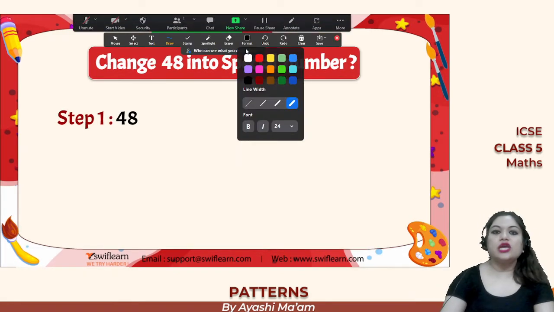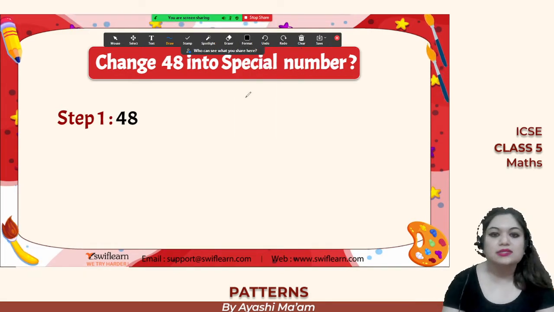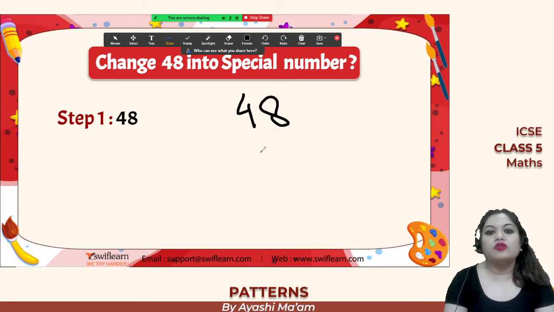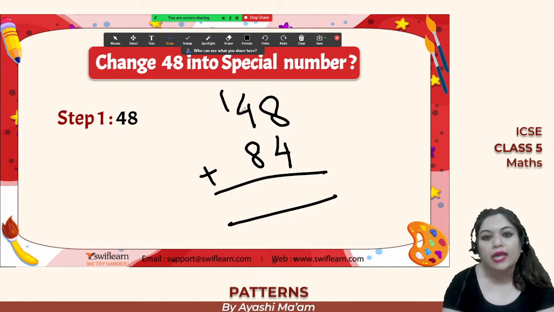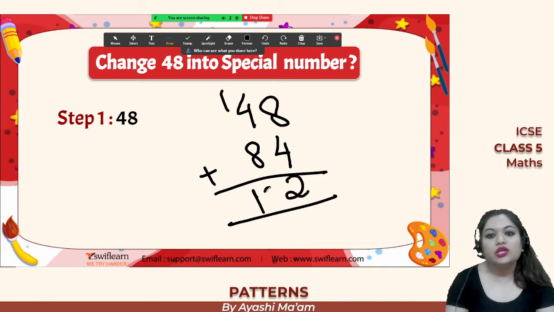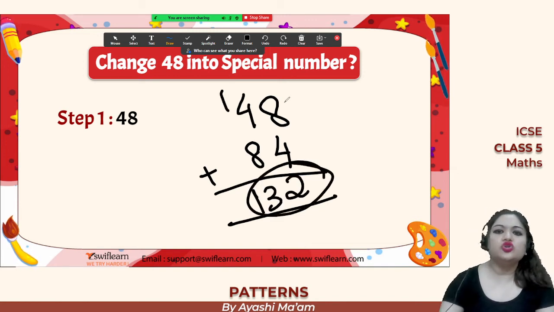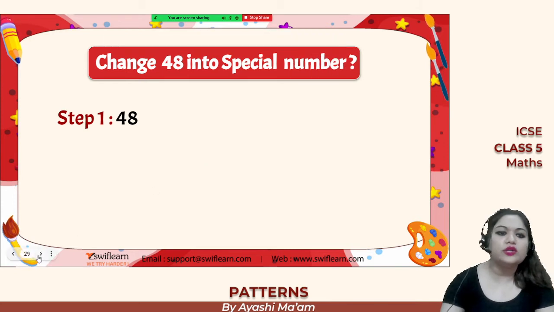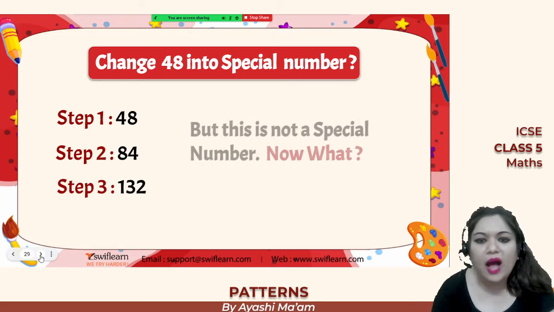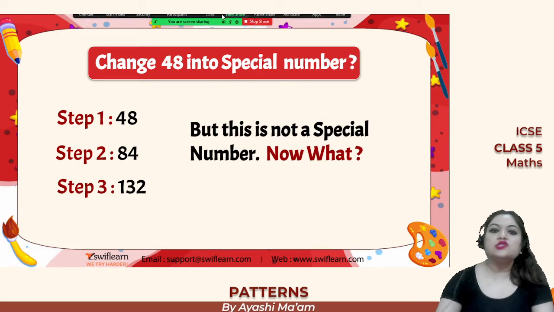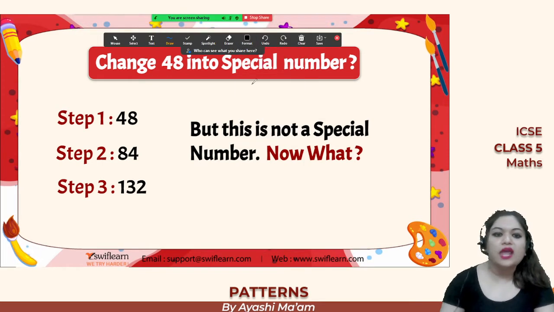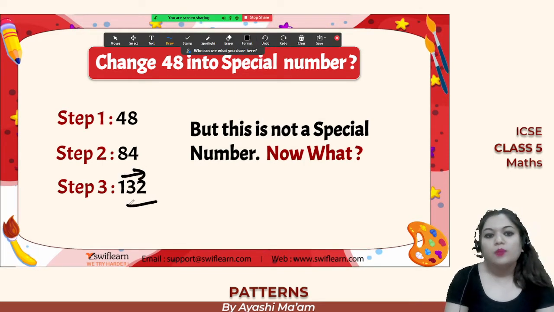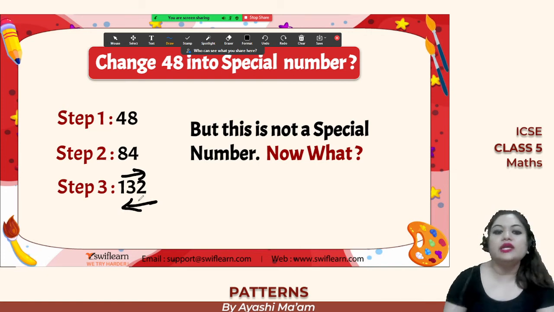Now can we change 48 into a special number? Let's see. 48. Next we will reverse 48, we will get 84. Now we will add these two, so you will get 132. So do you think 132 is going to be a special number? No, because 132, if you read from the left hand side, it is 132, but from the right hand side, if you read, it is 231.